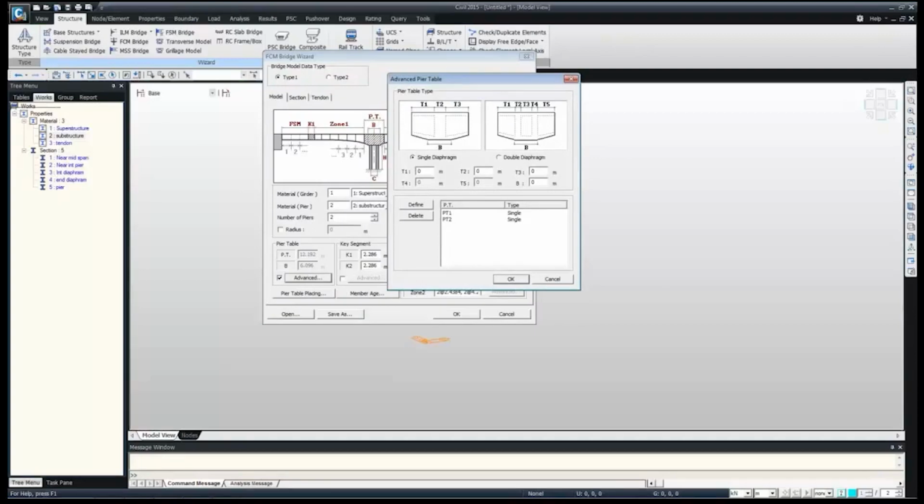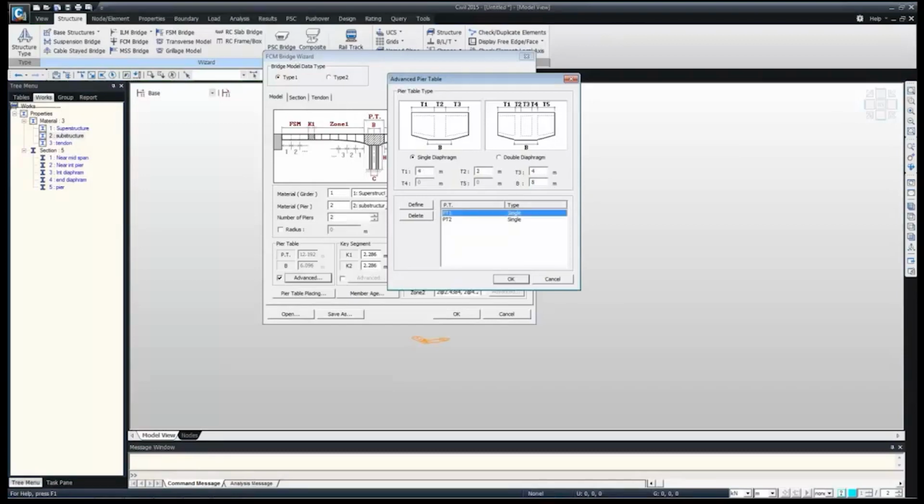If it's single diaphragm, T1 is the segment length for your left segment. From the diaphragm, what is the length of my left segment? That we have to give. So T1 here is 2.5. Then T2 is my diaphragm length. What is my diaphragm length? Which is the 5 meter diaphragm. Then T3 again is 2.5, which is the segment right of my diaphragm. And then B, the width of the diaphragm, will be again 5 meter.